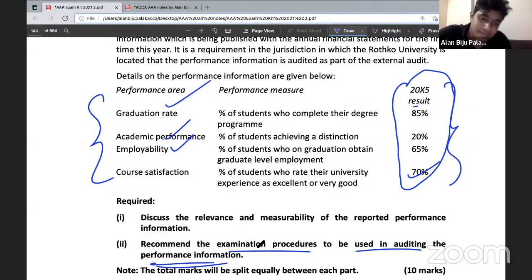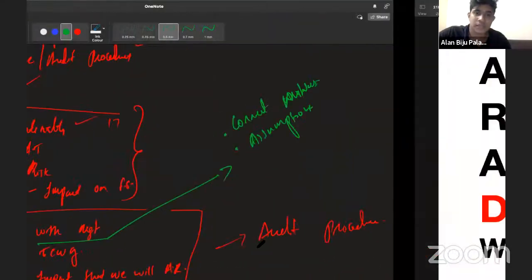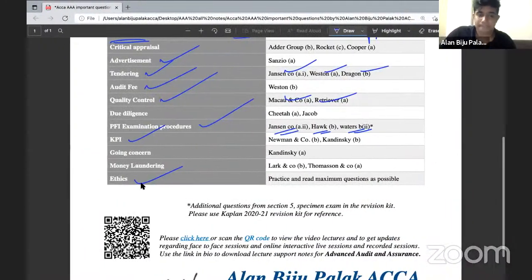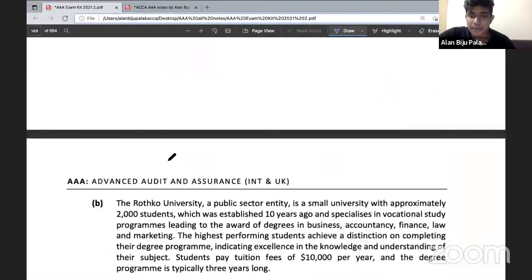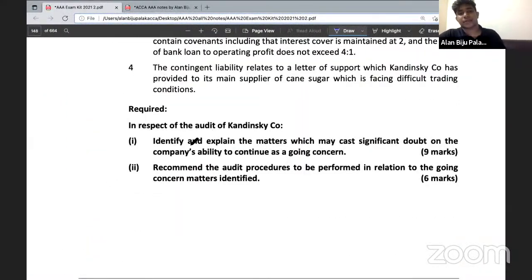Okay, all right. So this is all about the KPI. And in the same question itself, we have got Condensed Sky. In the same question itself, we have got another scenario about the going concern. Which is a pretty simple scenario. See, you will be getting a question like this.